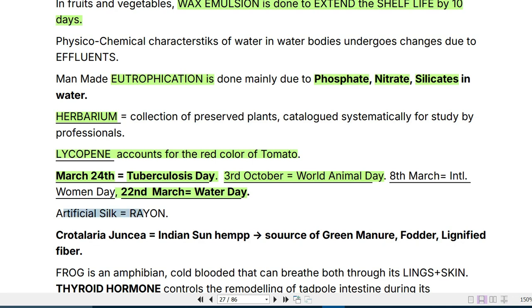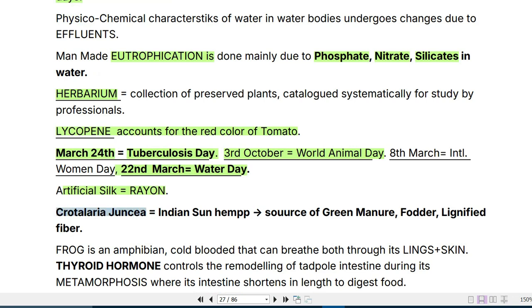Now, an example of artificial silk: rayon is an artificial silk. Then Crotalaria juncea, that's an Indian sun hemp variety, a source of green manure, fodder and lignified fiber. So just remember the name of this crop, which is also Indian sun hemp, a source of green manure, fodder and lignified fiber. That is Crotalaria juncea, or in other words, Indian sun hemp.